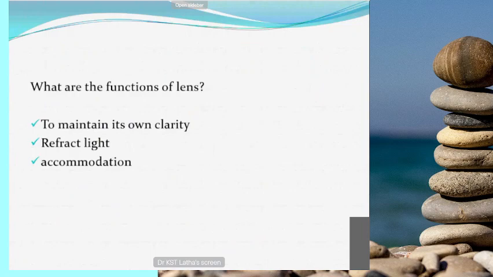What are the functions of lens? So lens should maintain its clarity. Because of the arrangement of the lens fibers and also the absence of organelles and nucleus, the lens is clear and transparent. That's how it is maintaining the clarity. And the lens has to transmit 80% of the rays and focus these rays on the retina. And also it has to refract the light, and this lens also helps during accommodation by changing its shape. So these are all the functions of lens: maintaining the clarity, helping in refraction of the light, and also accommodation.